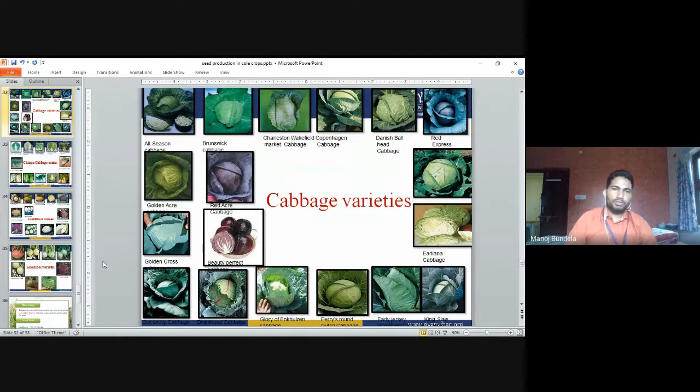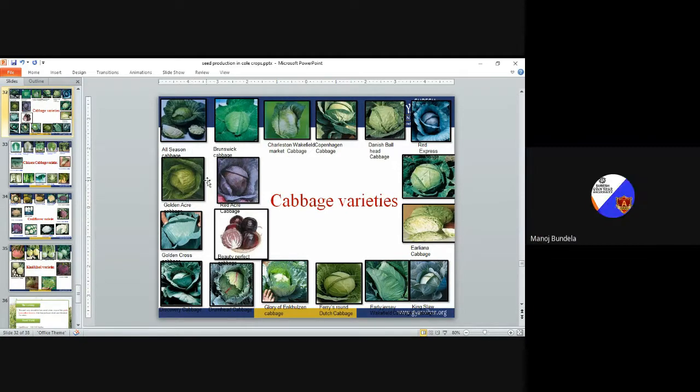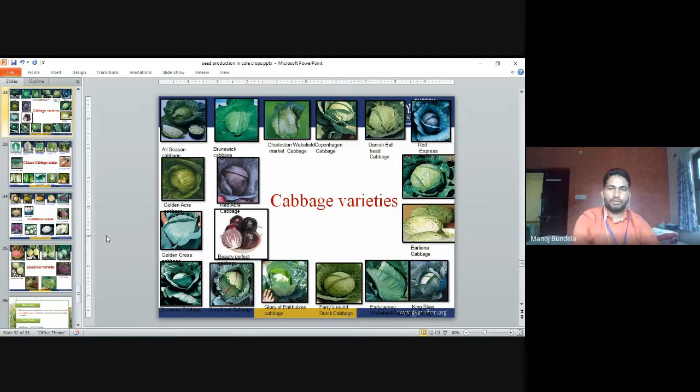These are the cabbage varieties, all-season cabbage varieties. We have already discussed varieties like Red Express cabbage, Harliner cabbage, Red Acre cabbage, Golden Acre cabbage, Beauty Perfect cabbage. These are all different varieties of cabbage, and the color is different. Red Acre has red color cabbage, some are completely green, some light green, some light yellowish. Pink Slaw as well; these are developed in different countries and different parts of India.